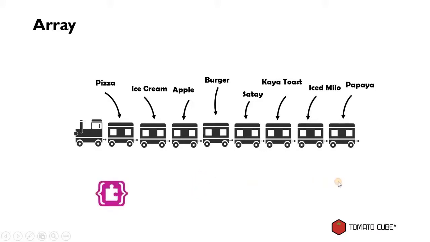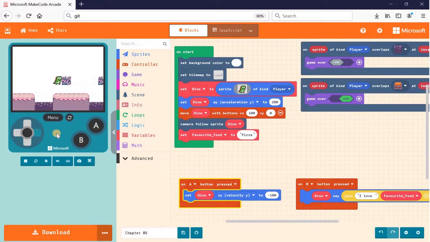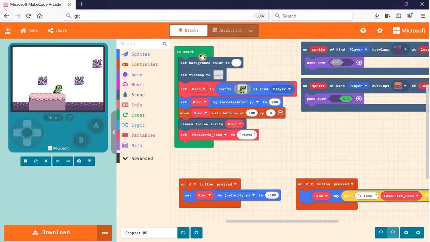So how do we do that in MakeCode Arcade? Let's take a look. Over here on my MakeCode Arcade, I have a very simple game where the Dino can move around the platform, jump around, and navigate around. So what I have on my workspace here is, inside the on start block, I have a set background color, and I set it to white color, which is why you can see that the background is white.